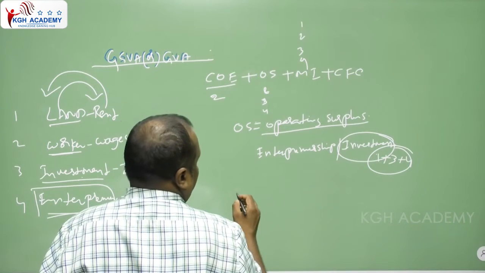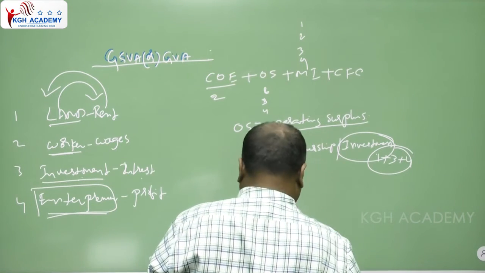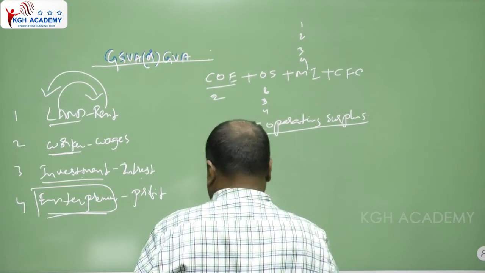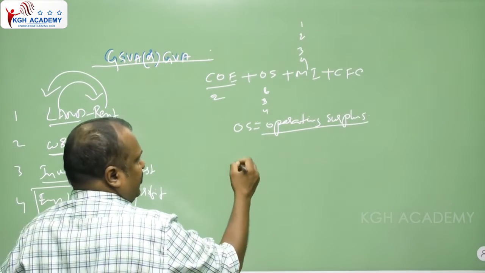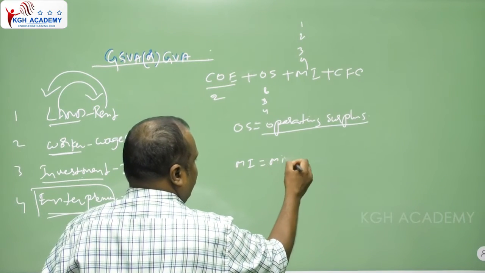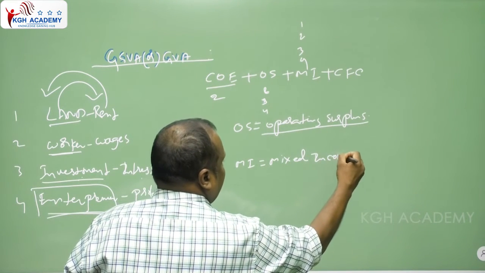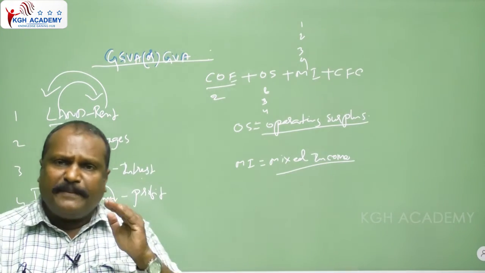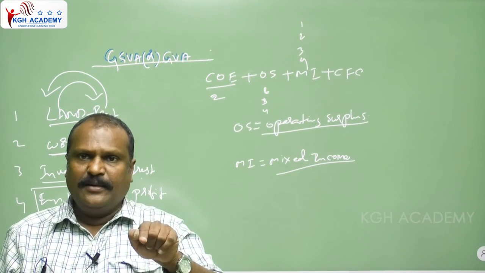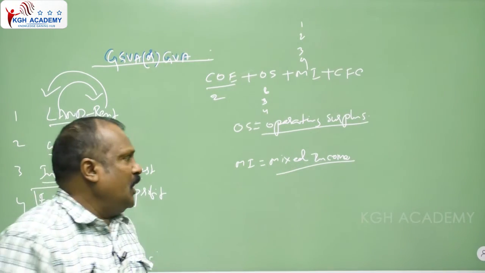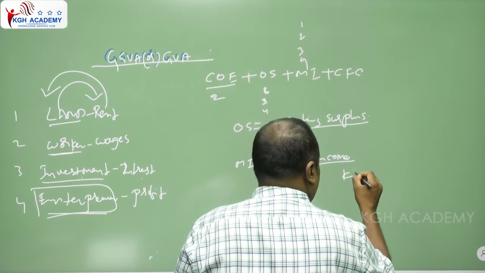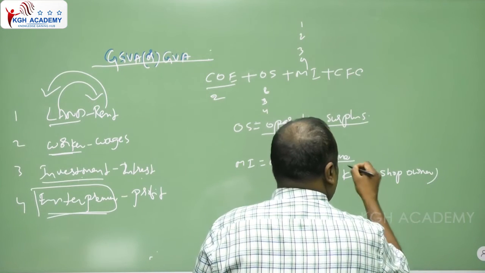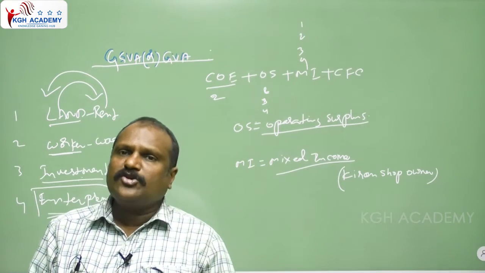Then come to the mixed income. What is a mixed income? The mixed income means when a person gets income from more than one factor. For example, see the kirana shop owner.